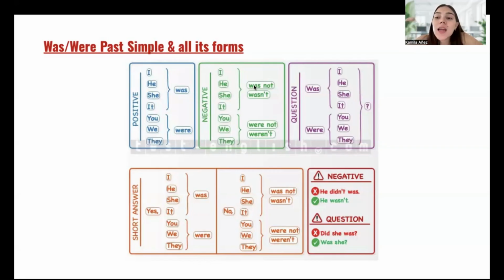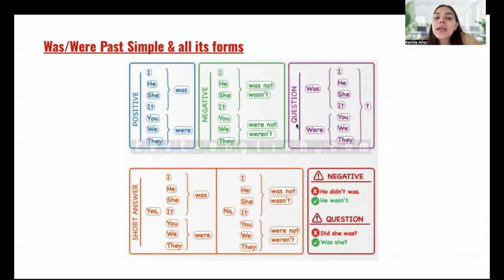Was plus not, and the contraction will be wasn't. For this one, it will be were not, and the contraction will be weren't. So for I, he, she, it, we have was not or wasn't. For you, we, they, we have were not or weren't.